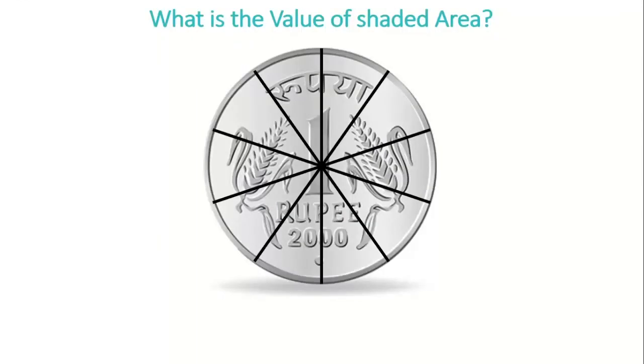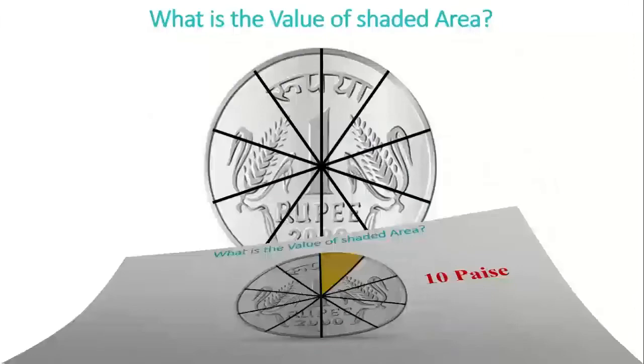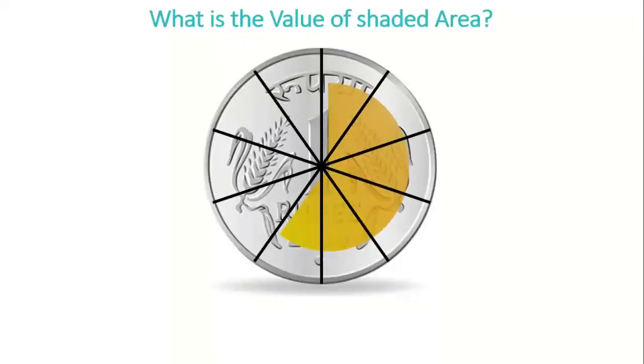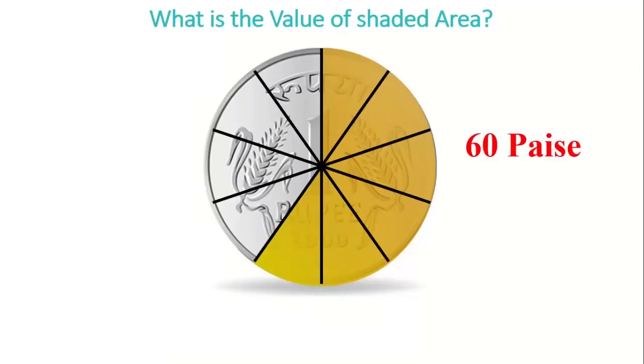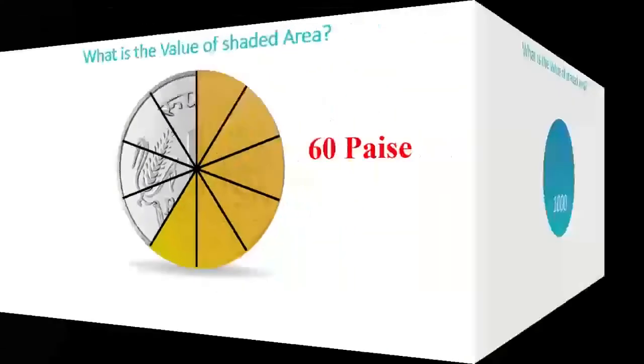Now 1 rupee is divided into 10 equal parts. So the value of each shaded part has to be 10 paise. And if we take this concept to the next level, what is the value of these shaded parts? Hence the value is 60 paise, 6 parts.